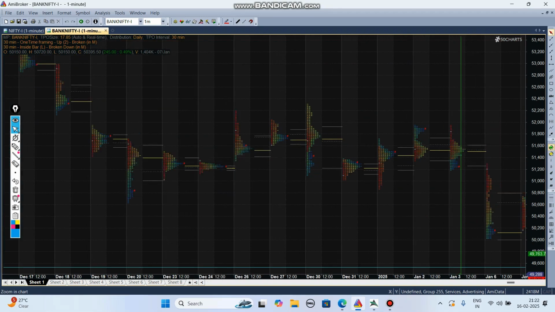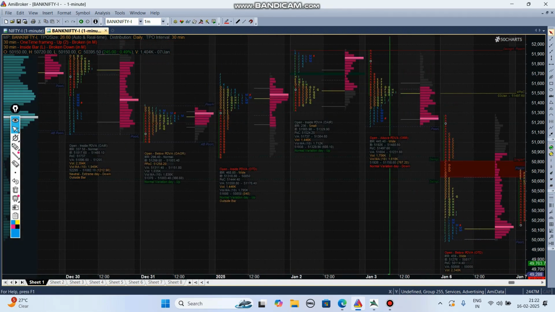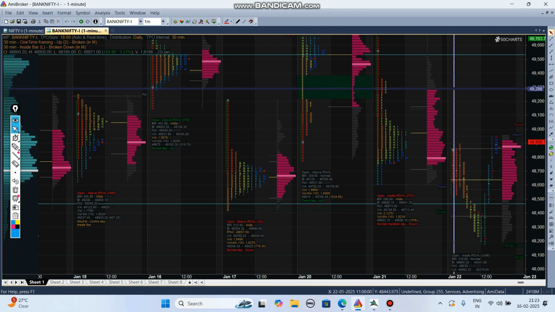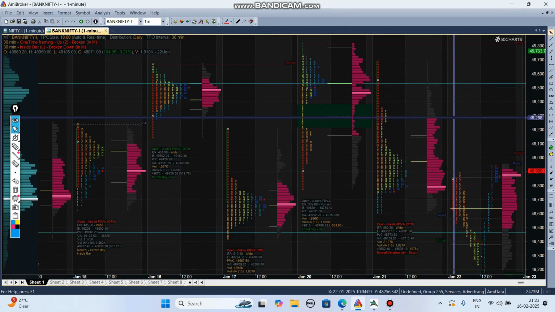So failed auction zones always appear at the bottom of the minus 61 and the top of the plus 61. So this is a failed auction. The IB breakout achieved the target, and again it went back up inside the levels. This is one of the failed auctions.